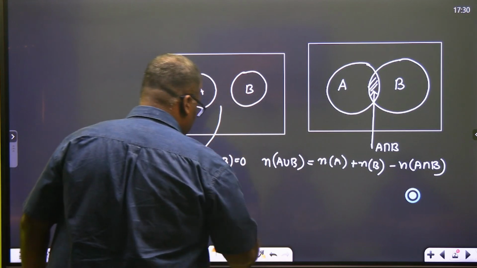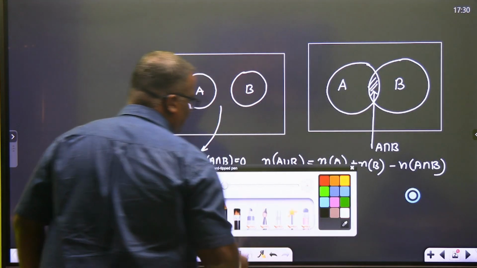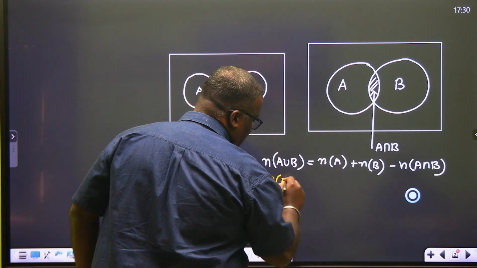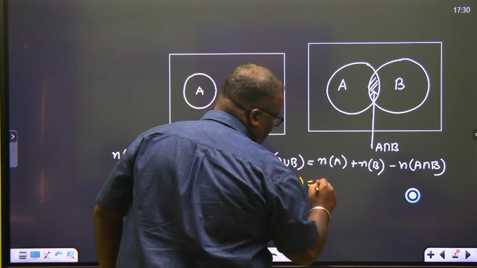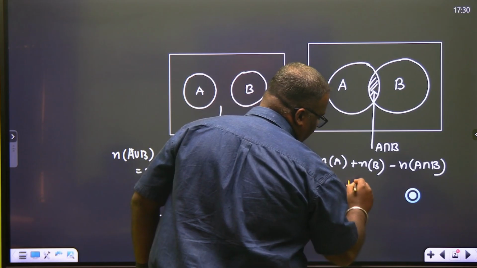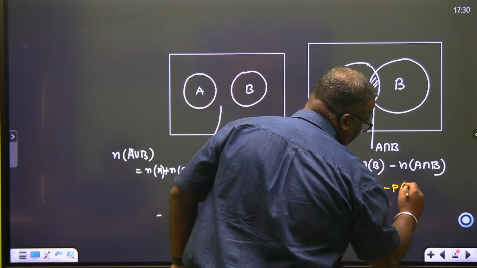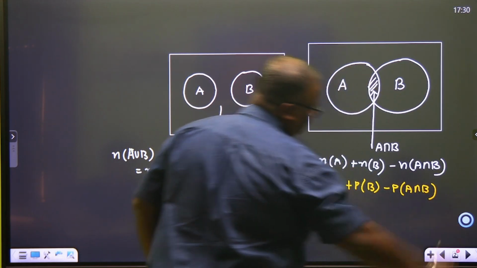The same concept applies even in probability, just that you replace these. Probability of A union B is the probability of the event A plus the probability of the event B minus the probability of the event A intersection B. Clear?